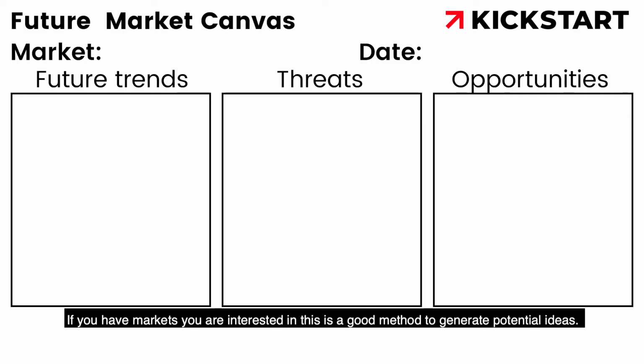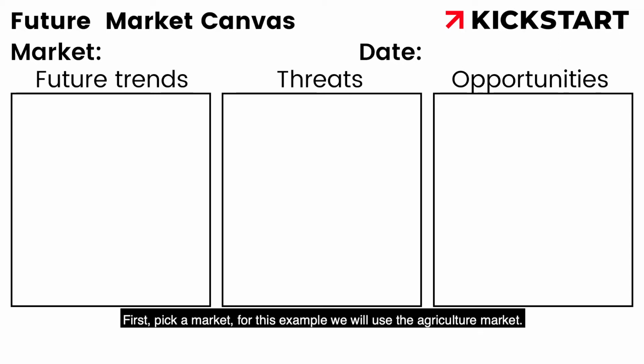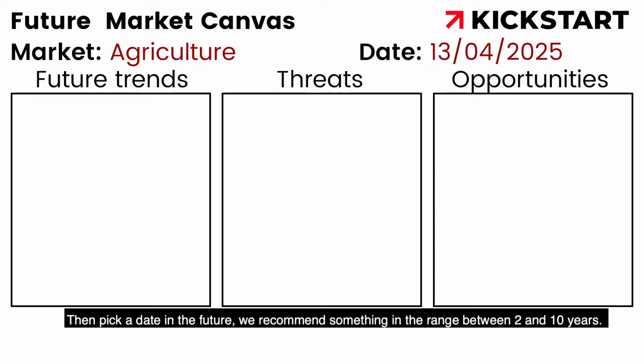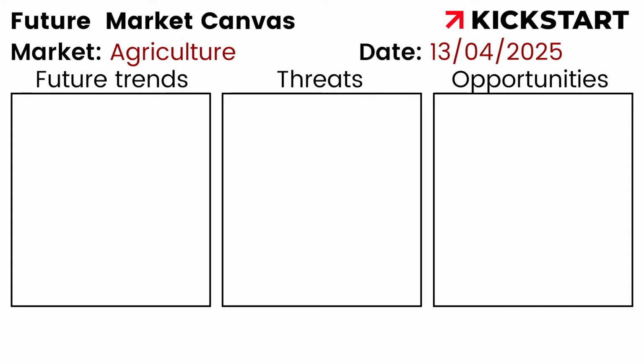If you have markets you're interested in, this is a good method to generate potential ideas. First, pick a market. For this example, we will use the agriculture market. Then pick a date in the future. We recommend something in the range between 2 and 10 years.